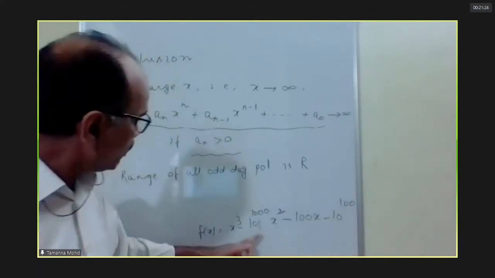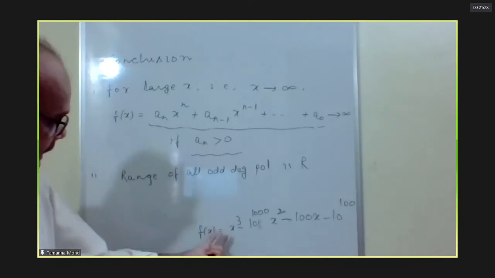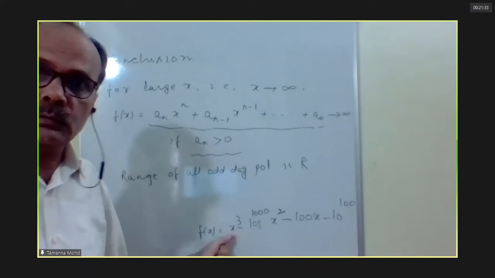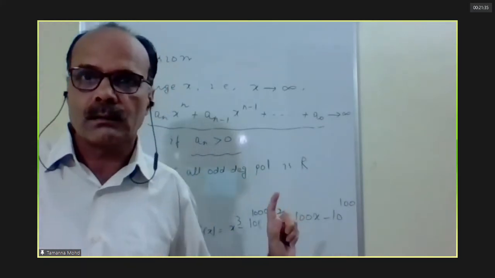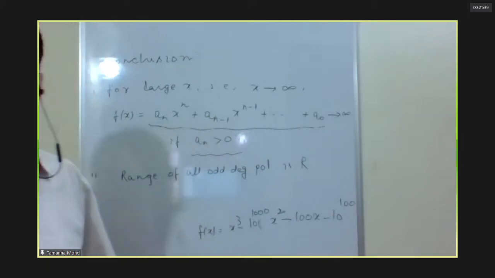And when x is minus infinity, this value will tend to minus infinity, so the whole thing will tend to minus infinity, based on the concept of divergence.